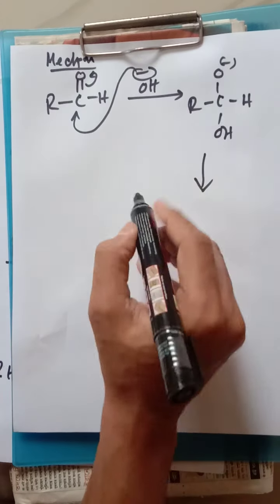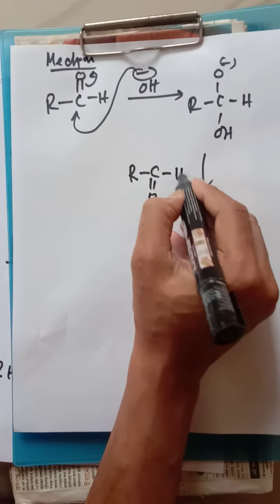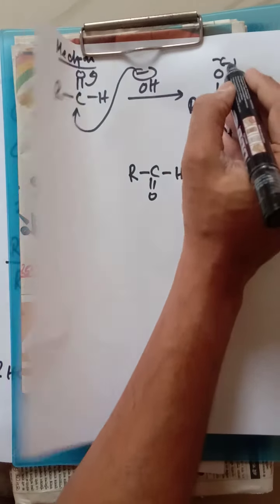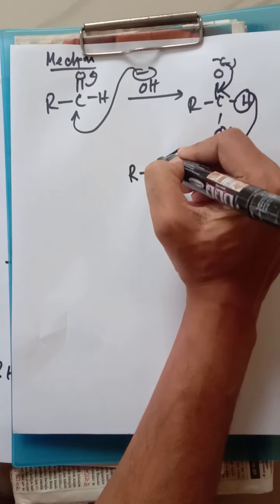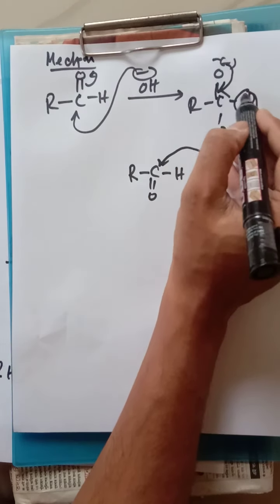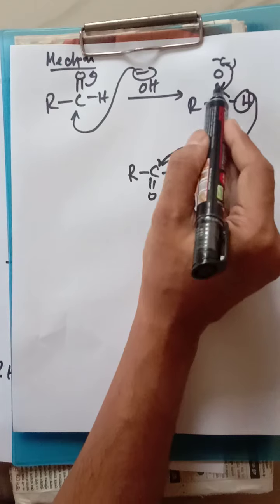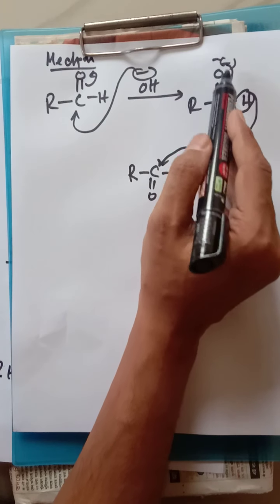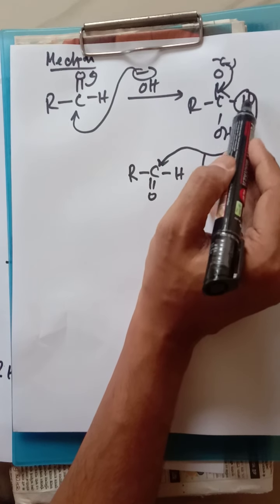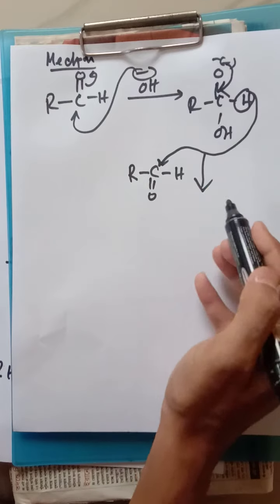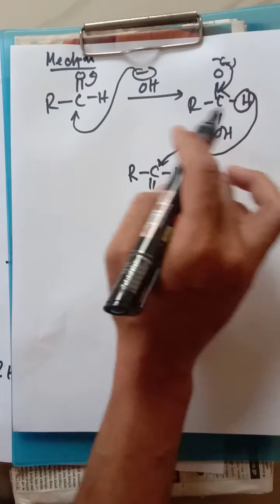After the formation of this part, here another molecule of aldehyde is required. Now it will flip back and this hydrogen is shifted over here. That means after flipping back, this hydrogen will be open up because carbon valency cannot exceed 4. So 1, 2, 3, 4 is already there. If this negative charge is coming back, forming another bond with the carbon, one bond must be flipped up. That means this hydrogen is shifted over as a hydride ion, that means H minus ion. By breaking the bond, all electrons are taken by this hydrogen and shifted over here.